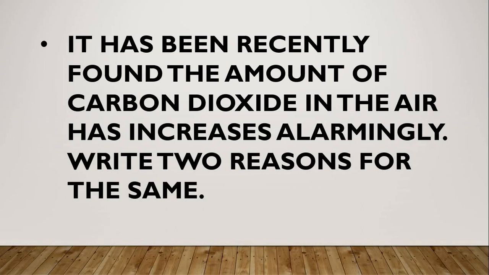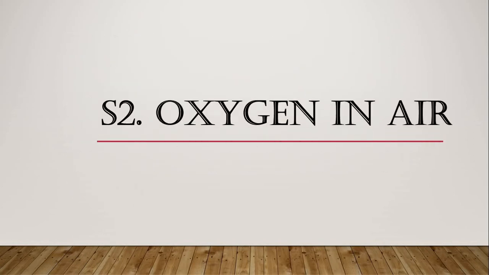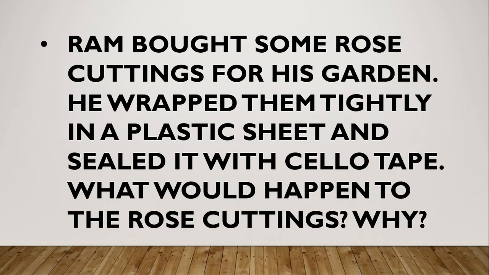Okay? Next, S2. Oxygen in air. First question. Ram bought some rose cuttings for his garden. He wrapped them tightly in a plastic sheet and sealed it with sellotape. What would happen to the rose cuttings and why? The answer is, the rose cuttings will die because they would not get any air wrapped inside the plastic sheet and so will not be able to make their food. Plants need carbon dioxide to make their food.